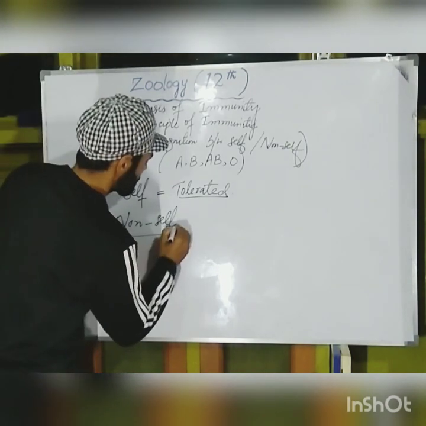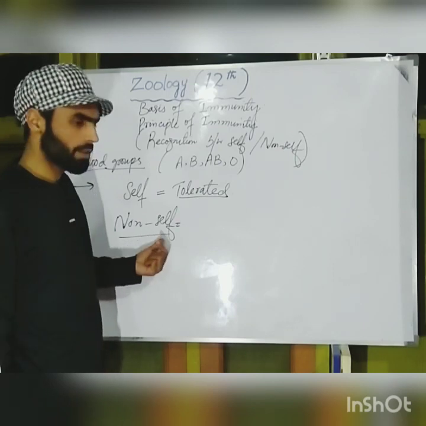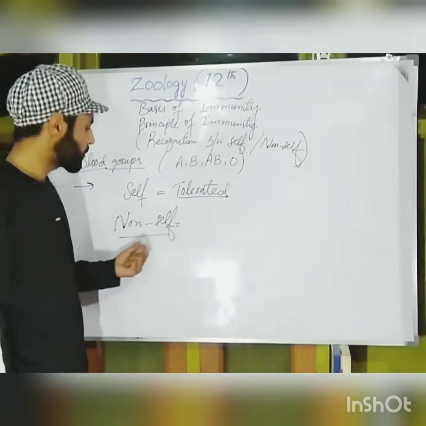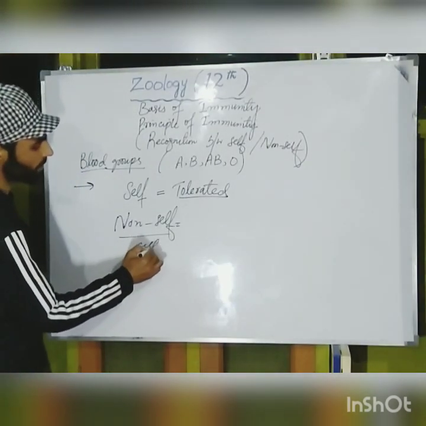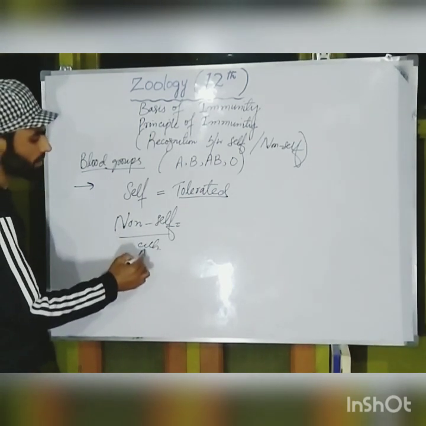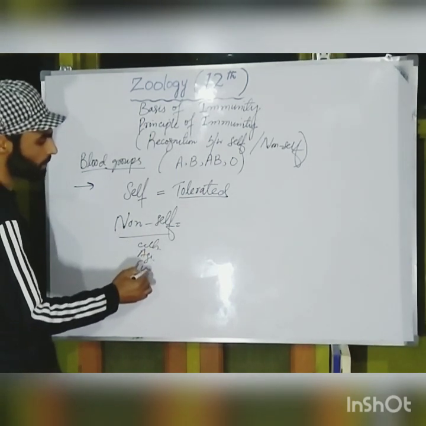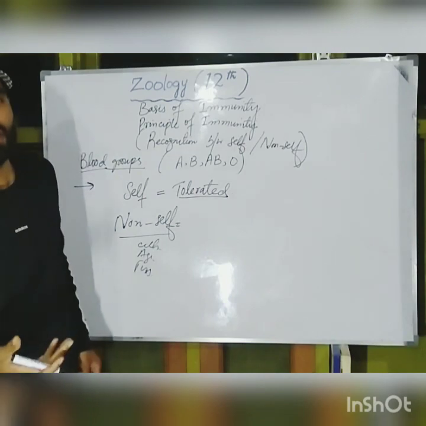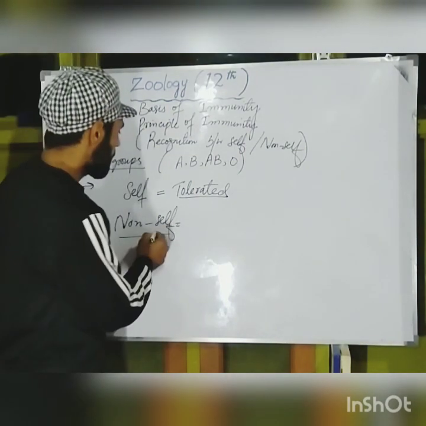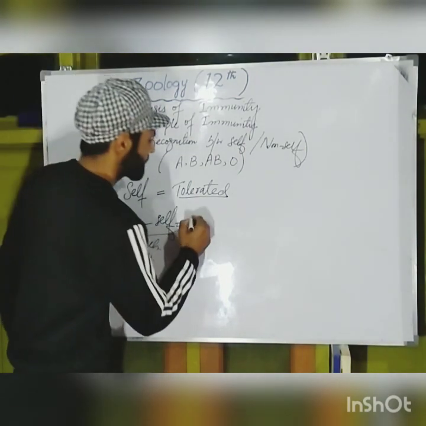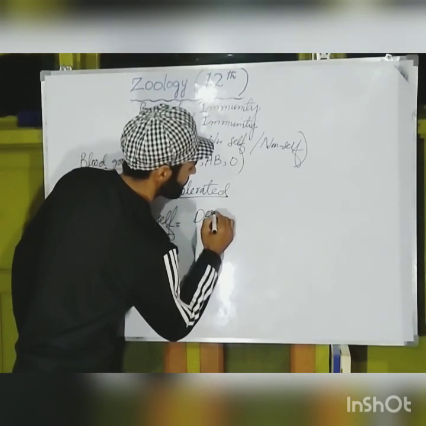But what about the non-self type, non-self antigens? What about the non-self cells? What about the non-self antigens? What about the non-self tissues? And definitely you may be knowing that the non-self materials are always destroyed by our immune system.